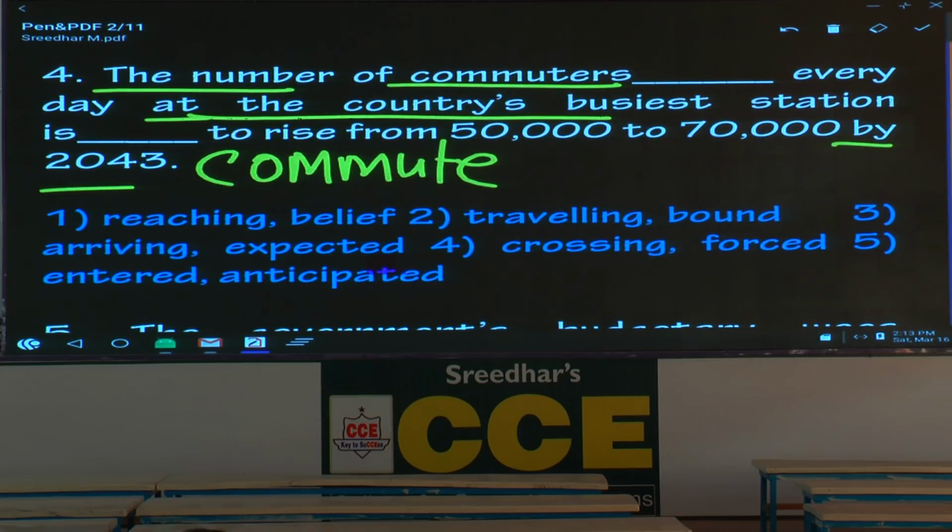If you see a time phrase that goes into the future with the preposition by, which tense are you supposed to use? Future perfect tense. Imagine something will be completed by 2020, like the construction of a building. 2020 is the future. By 2020, the construction of that building will be completed. It will be over. Then how do you express that idea? The construction of the building will have been completed by 2020. Will have completed, which tense is it? Future perfect tense. That you have to recollect.